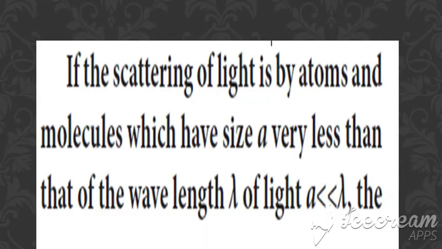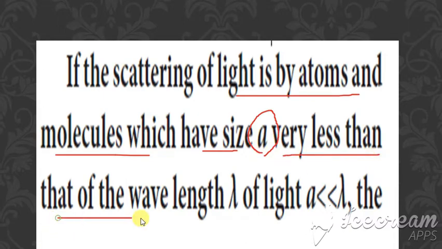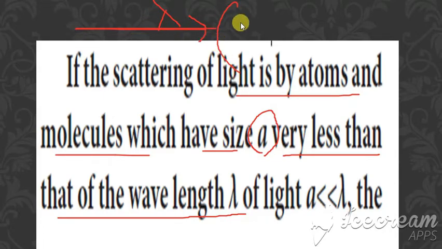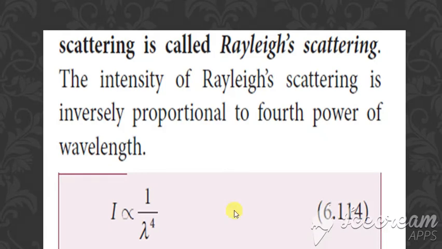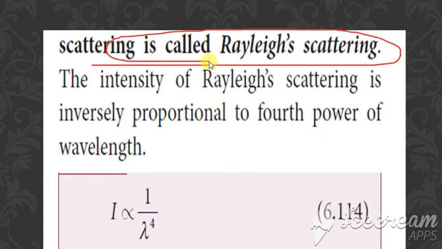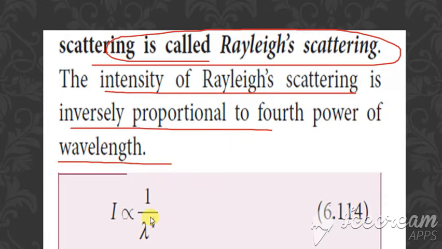Then, if the scattering of light is by the atoms and molecules which have a size, represented as A, which is very much less than the wavelength lambda. If this is the wavelength of the light, lambda, entering the atmosphere, and the atmosphere has particles of size A, very much less than lambda, then the scattering is called Rayleigh scattering.